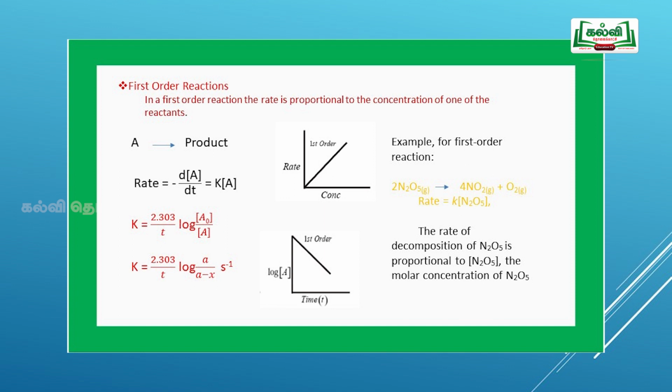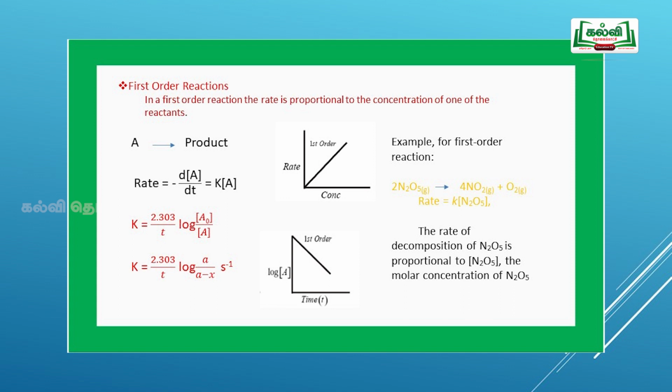For a first order reaction, rate is proportional to the concentration of one of the reactants. A gives product. Here the rate is equal to rate constant into concentration of A. The final derivations are given. K is equal to 2.303 by t into log of a by a minus x, in units of second inverse.